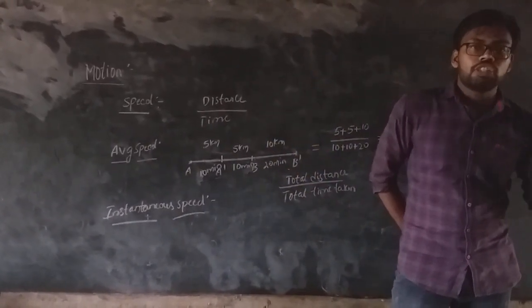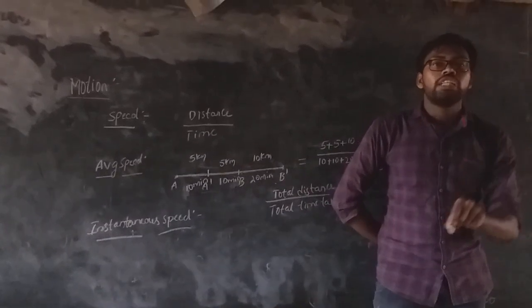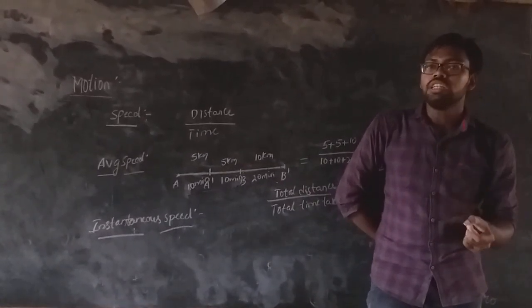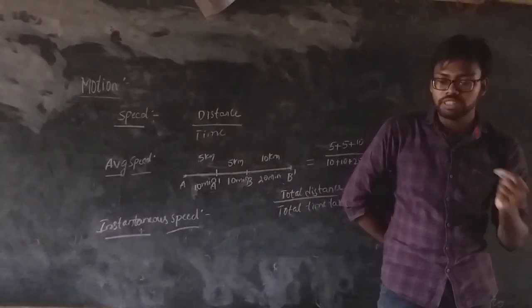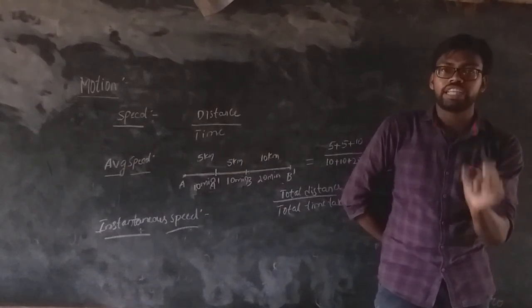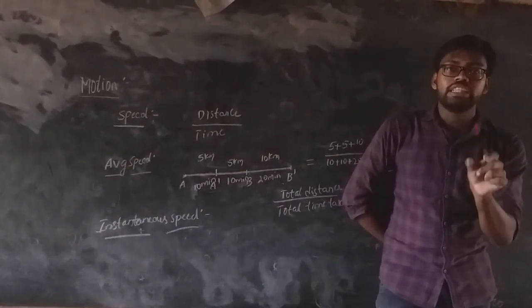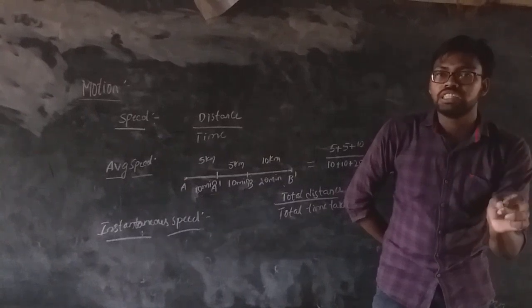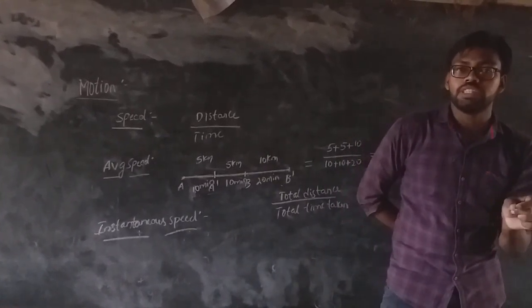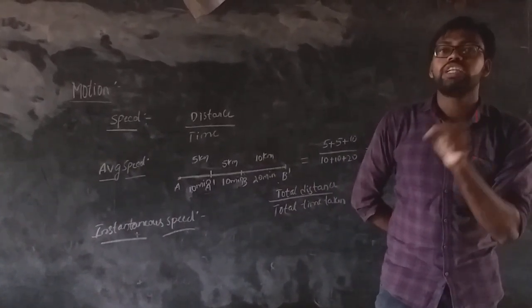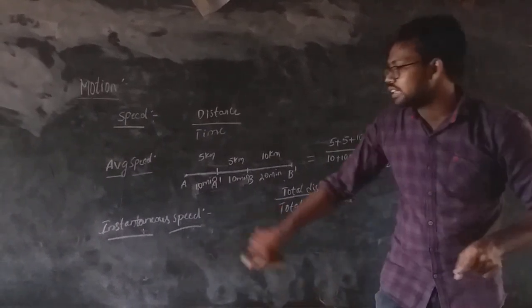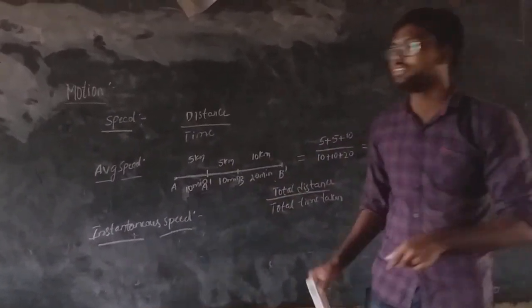Okay, but at that instant, if your friend asks what speed we are going at present, then at that time you look at the speedometer to see what the speed is. If you are going at 110 kilometers, then you can say we are going at 110 kilometers per hour. That is the instantaneous speed. Okay.